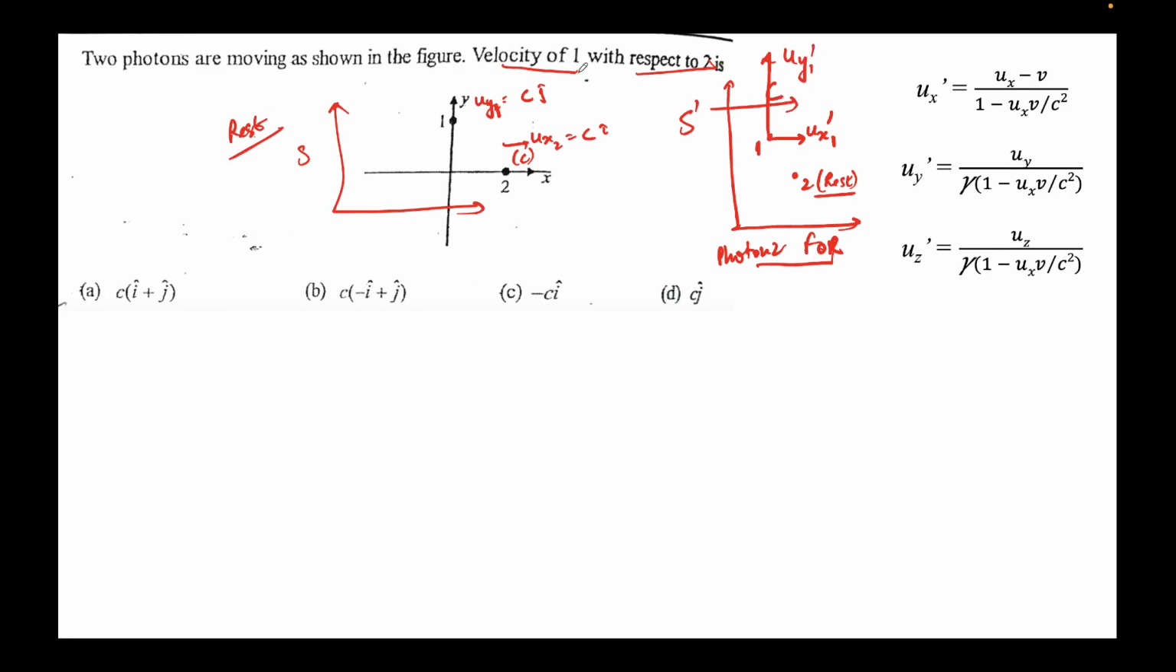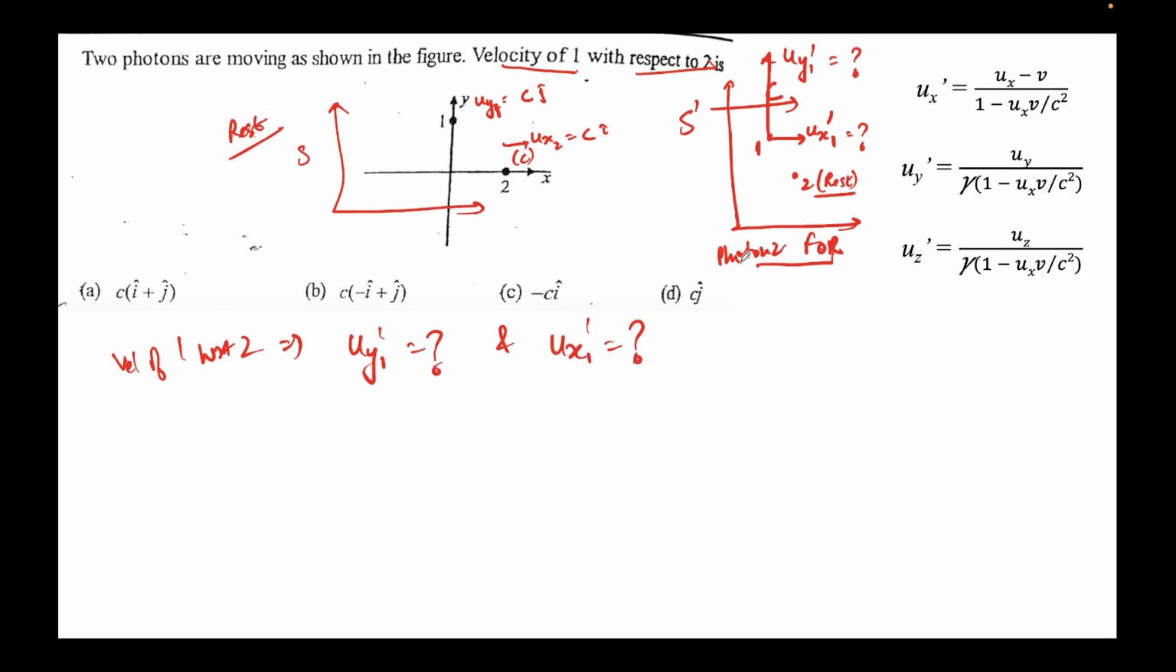We need to find the velocity of 1 with respect to 2. This means we need to find uy1 prime and ux1 prime. I repeat, velocity of 1 with respect to 2. This implies uy1 prime we need to find, and ux1 prime we need to find, these two velocities, right?